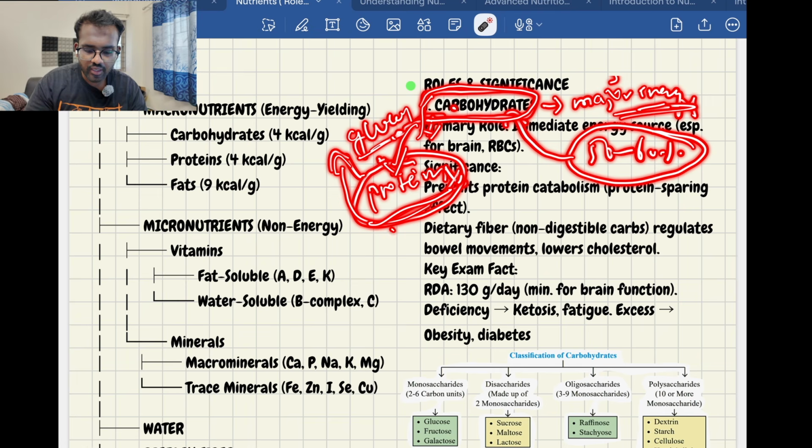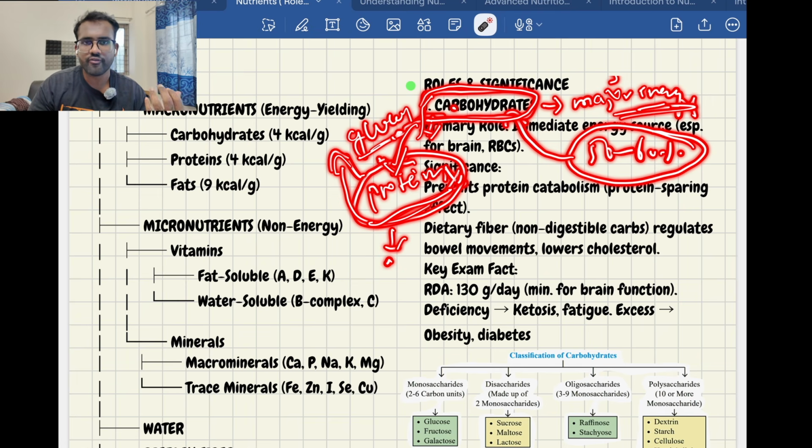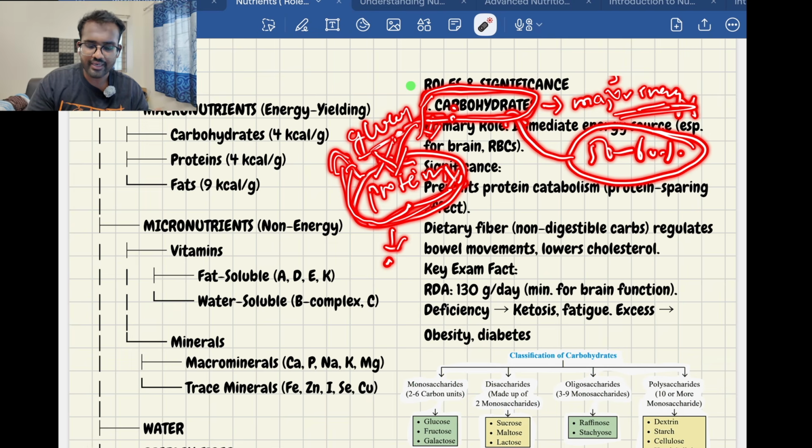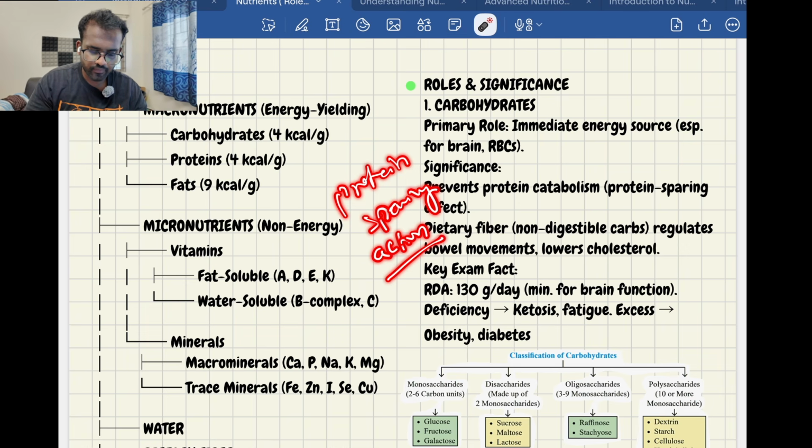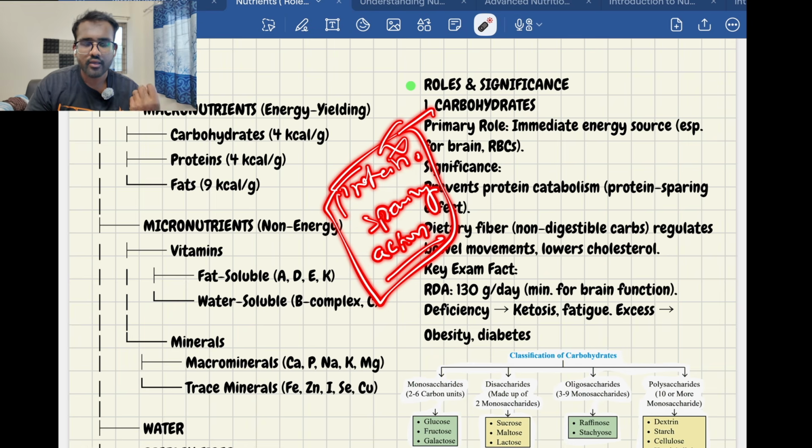Then this protein will do its own physiological work in the body, like repair, growth, hormone production, etc. If you are not providing enough carbohydrate, then the protein will be converted into glucose. This prevents that. It is called protein sparing action. Remember, protein sparing action.